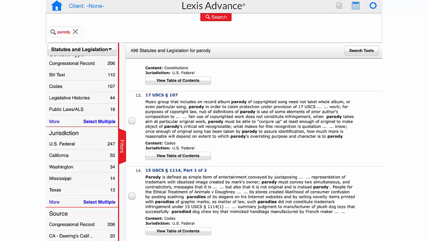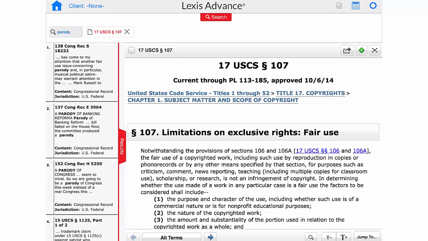And I've scrolled down here to number 13, and this is our fair use statute, and parody falls within fair use. So I'm going to tap on number 13 here. So that pulls up our fair use statute. We saw this before actually when we Googled it. So now at this point you would study the statute, study the entire Copyright Act, make sure we're not missing anything. But then I want to show you how we can get to the next step of the research process, which is look for binding precedent.